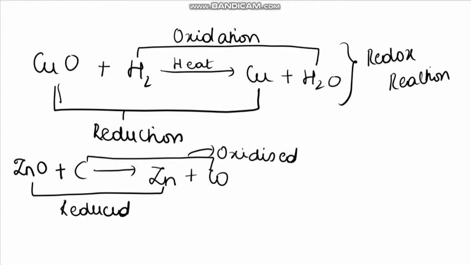Next, let me explain corrosion. What do you mean by corrosion? You might have observed that iron articles or iron vessels are shiny when we get them from the market, but they get coated with a reddish brown powder when left for some days.